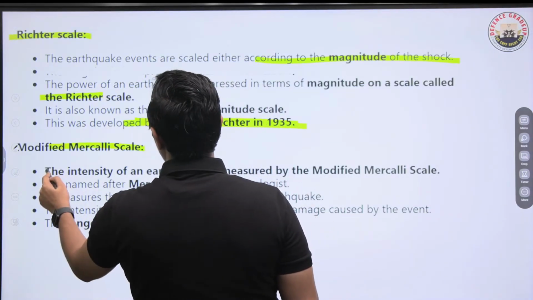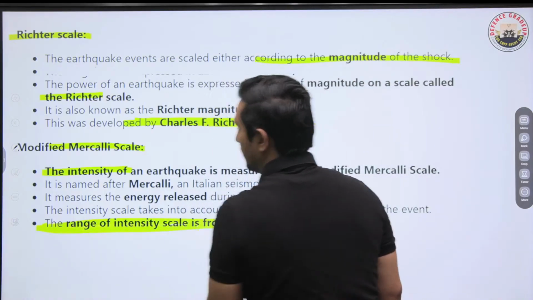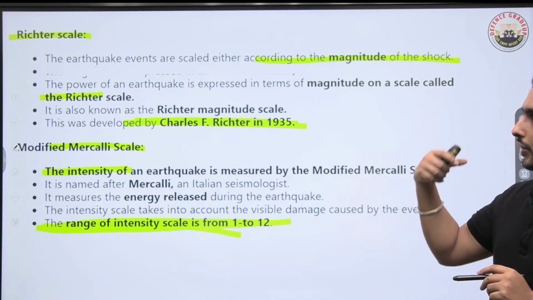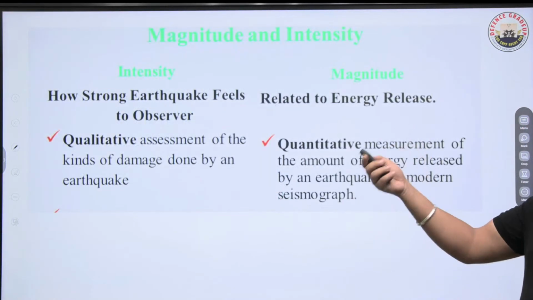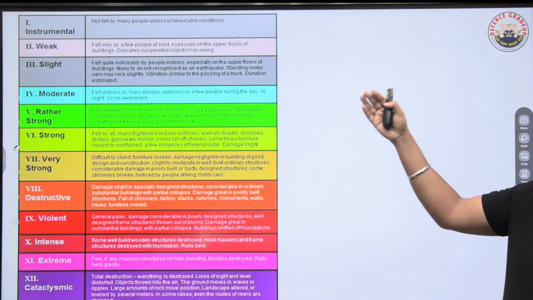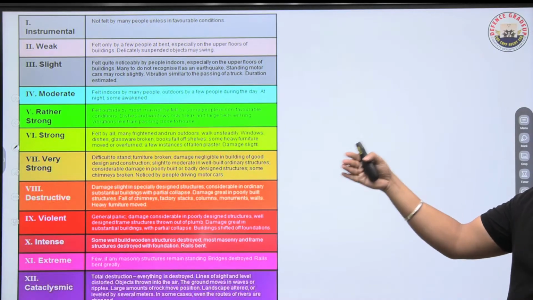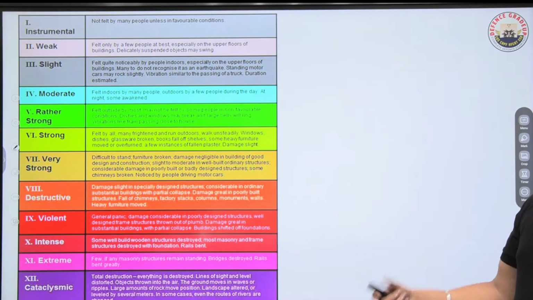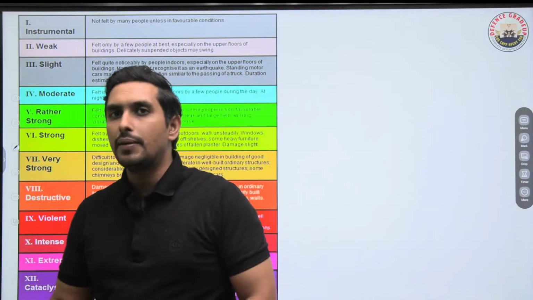And the Mercalli scale is the intensity range of 1 to 12, you see, that is the Mercalli scale. So how we have to compare, basically, that's the thing. So remember this thing, intensity and magnitude. So this is how the Mercalli scale looks. An earthquake can be weak, slight, strong, very strong, catastrophic. Like this is the Mercalli scale, and the Richter scale is a bit different, as you know that. So don't worry, you'll be getting the PDF.